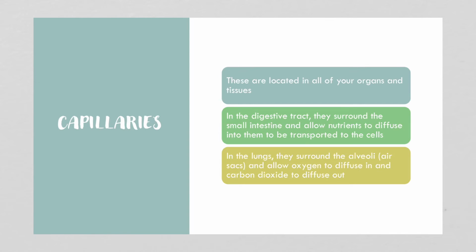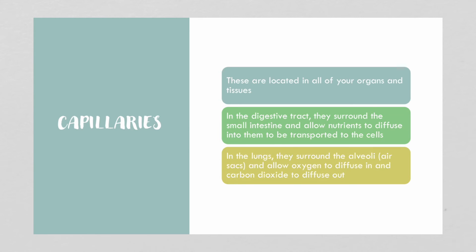Capillaries are tiny blood vessels. So the aorta and the pulmonary arteries branch off into structures called arterioles, which branch off into more and more and more. And eventually you end up with capillaries. They're very small, and they surround every cell in our body. They're located in all your organs and tissues.